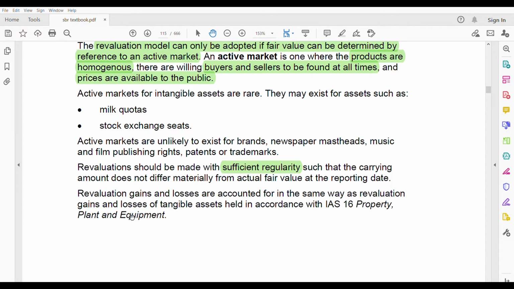So revaluation gain and losses are accounted for in the same way as revaluation gain and loss of tangible assets held in accordance with IAS 16. So where does it go? Where do IAS 16 revaluation gain and losses go? You have to recall your IAS 16. Other comprehensive income. Other comprehensive income. That means OCI.